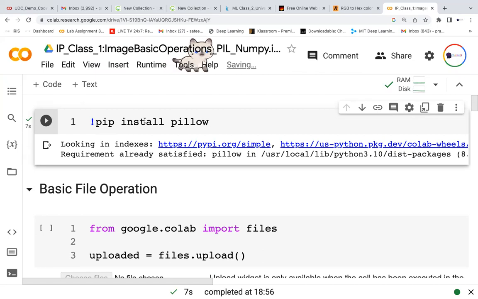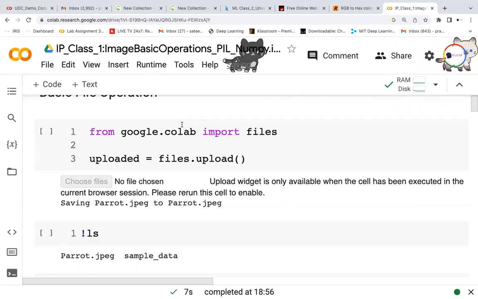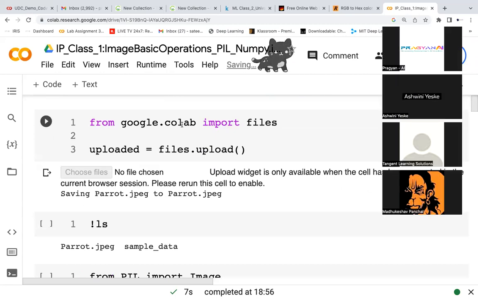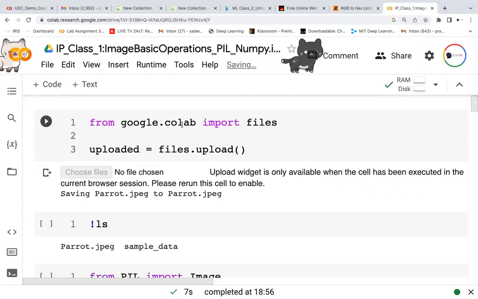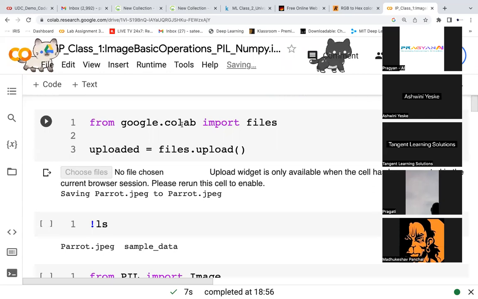Then what operation am I trying to do? Install, uninstall, or upgrade, all those kinds of operations. So I need to inform it what operation I want to do. Install is the operation, and then the library name. Pillow is a library name. This is how I will be installing. Any question? You will be doing a lot more installation, so you should be comfortable with this pip. Any doubts?